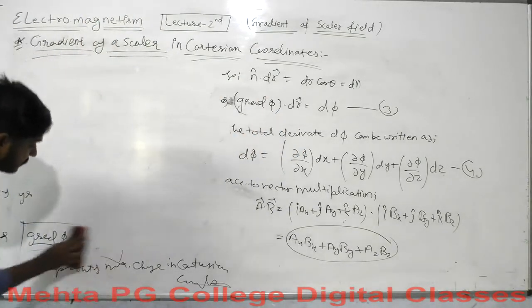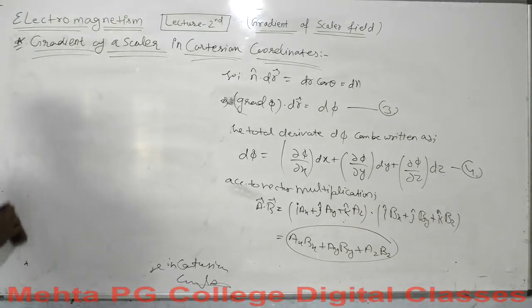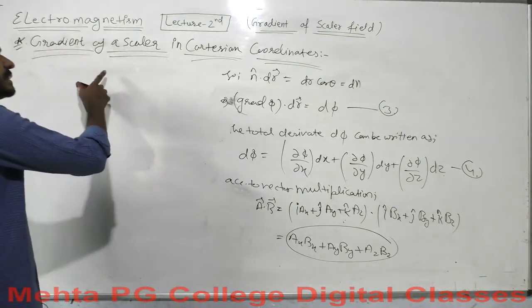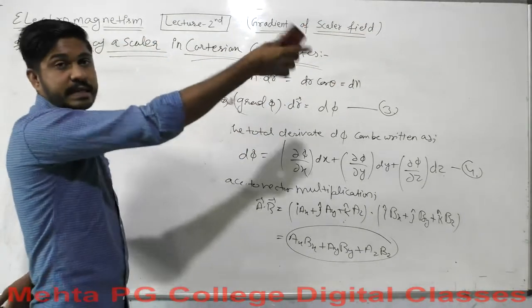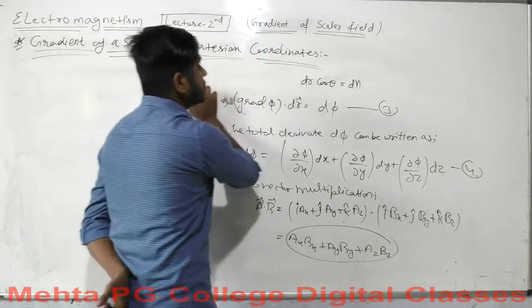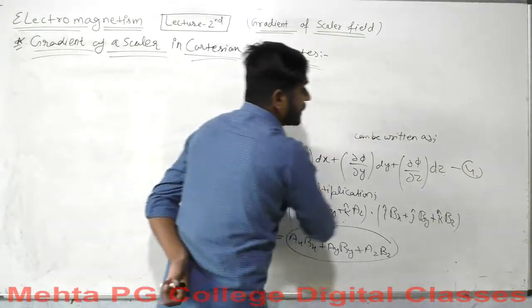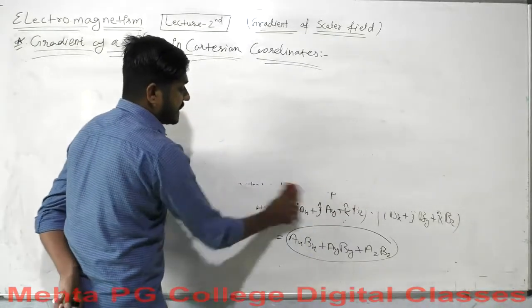And when you take the gradient, the scalar function will become a vector function. Keep in mind, whenever you are talking about gradient, the scalar function will come out to be a vector function, because within this, the scalar function will have coordinates representing I cap, j cap, k cap, representing all the axes x, y and z.